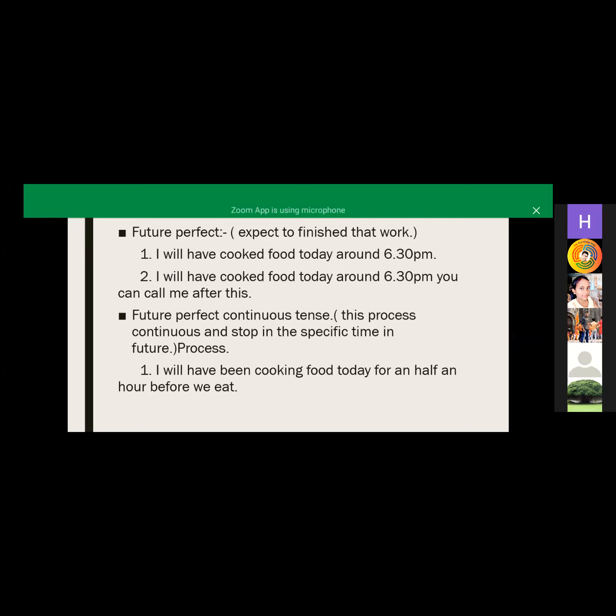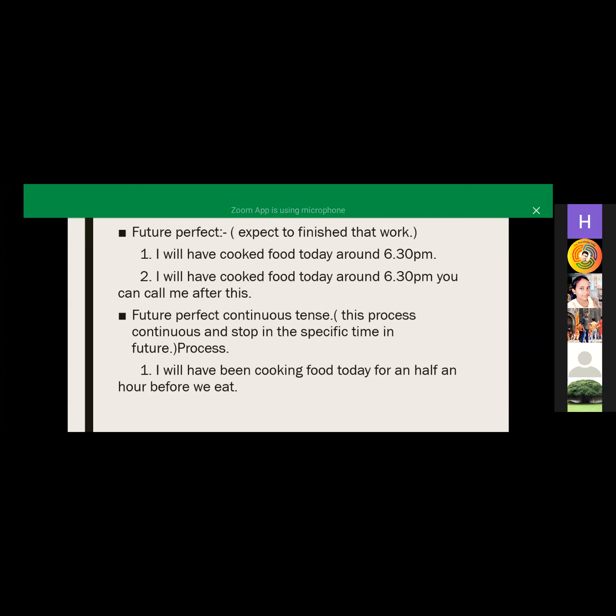Okay, so the first sentence is in future perfect continuous tense, and the second sentence is in future continuous tense. Yes. So in the future perfect continuous tense, the process is continuous, and in the future continuous tense also the process is continuous.